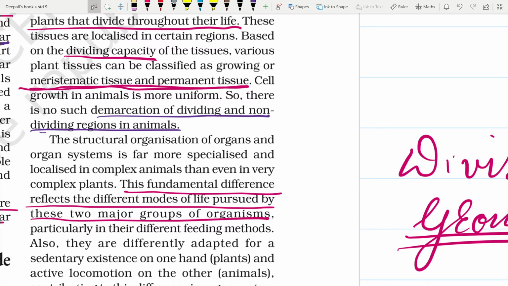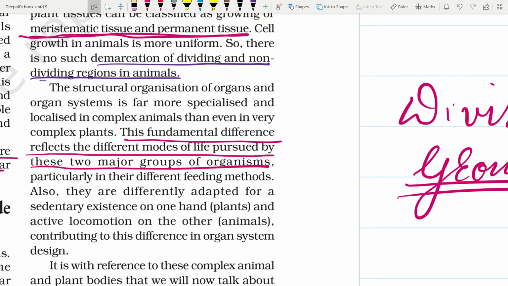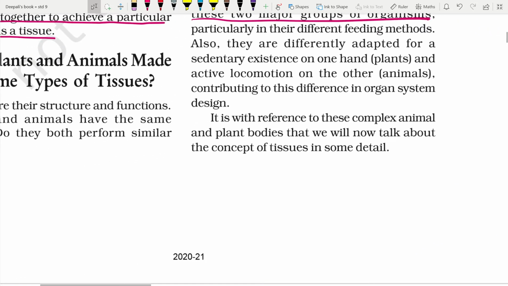Also, plants are adapted for a sedentary existence, and animals for active locomotion, contributing to this difference in organ system design. So the third difference is on the basis of structural organization of the body. It is with reference to these complex animal and plant bodies that we will talk about the concept of tissues in some detail.